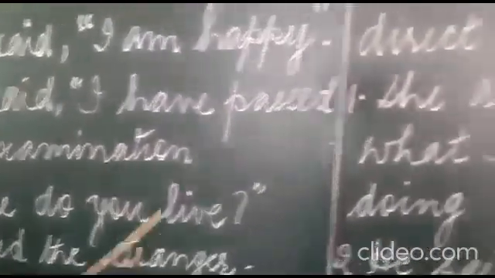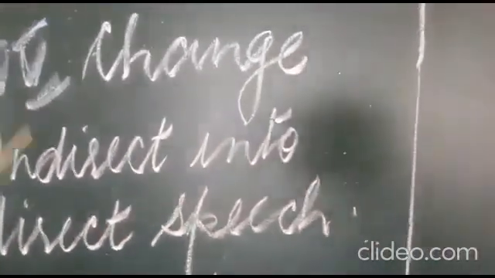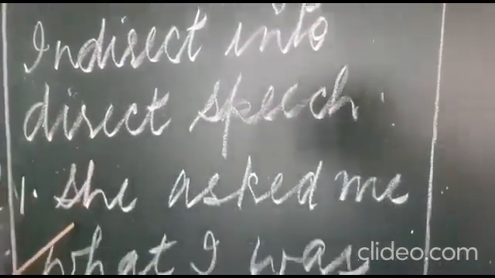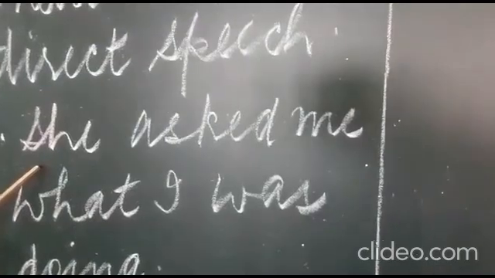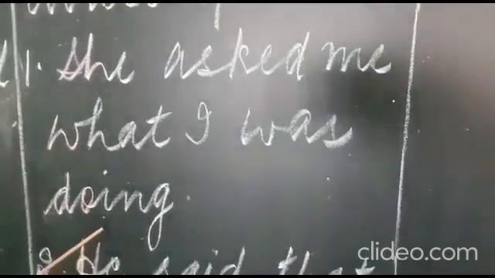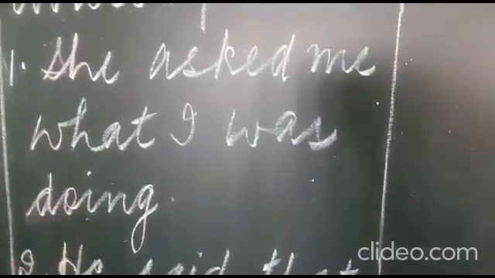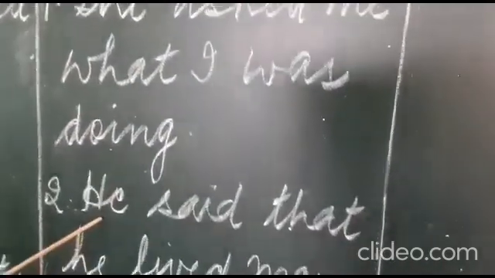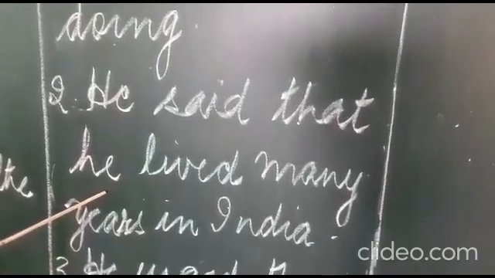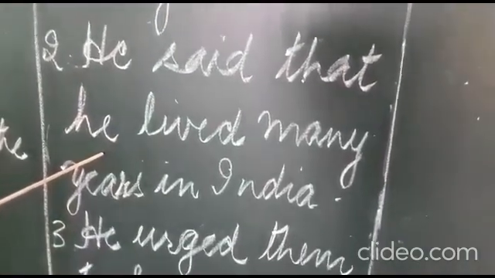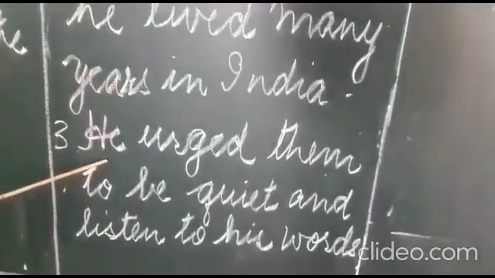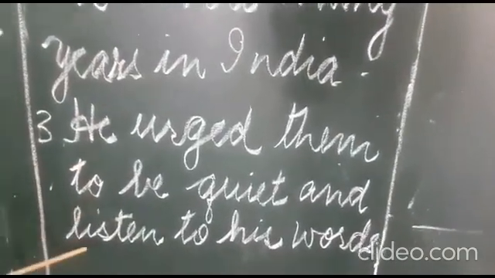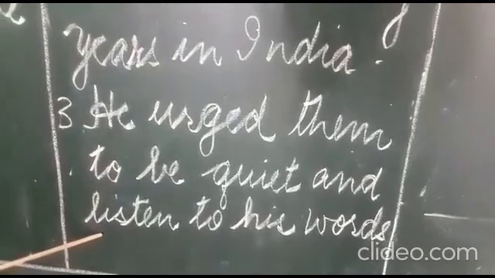Next, question number 5. Change indirect into direct speech. First, she asked me what I was doing. This is indirect. Change into direct. He said that he had lived many years in India. And the third, he urged them to be quiet and listen to his words.